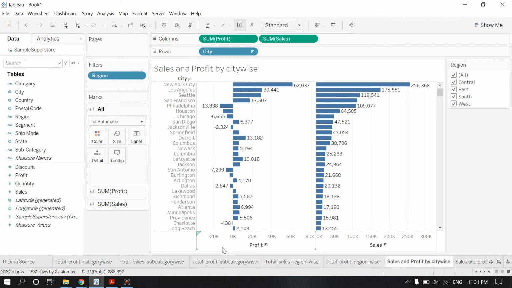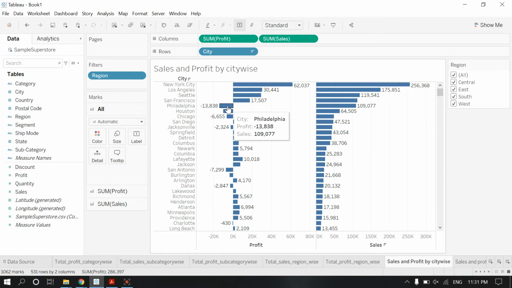So as a manager, or as a member of any company, I think our main motto is to profit, and also sales, but profit is also the main motto. So let's see where we are getting loss here. First we need to work on losses. Wherever we are getting losses, we need to work on that area.